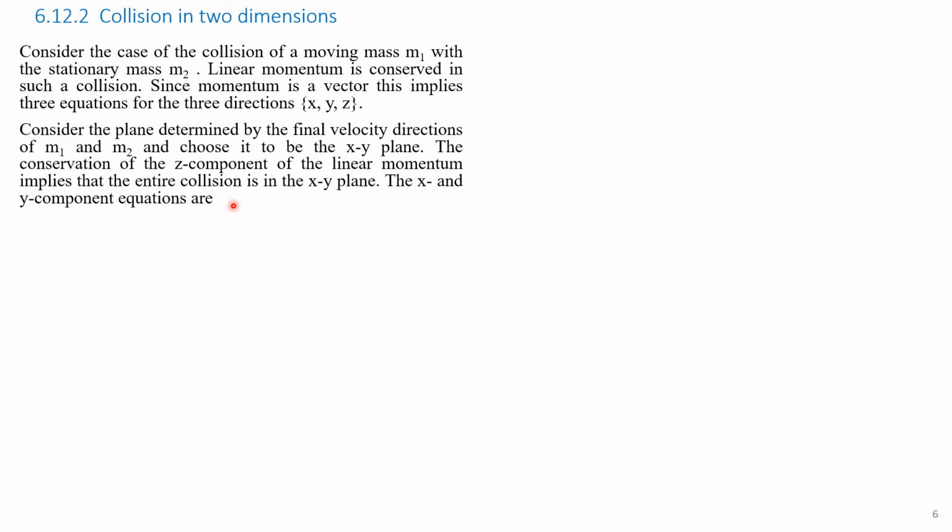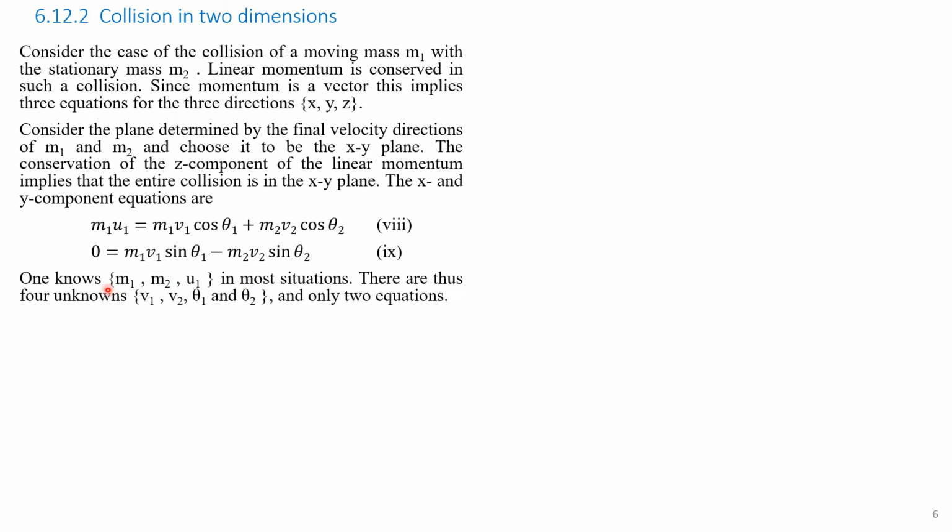The x and y components of the equations can be written as m1 u1 equals m1 v1 cos theta 1 plus m2 v2 cos theta 2. This is the momentum; left hand side is before collision, right hand side is after the collision. Let it be equation 8. Since before collision the initial velocity in the y direction is 0, the left hand side is 0 and the right hand side becomes m1 v1 sin theta 1 minus m2 v2 sin theta 2.